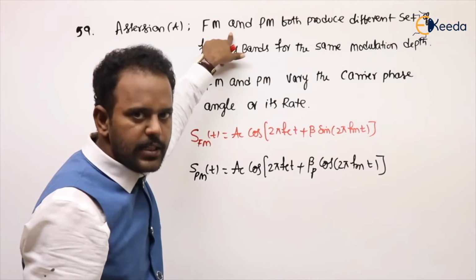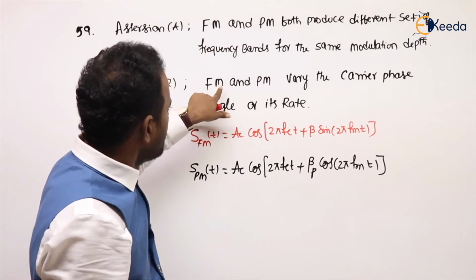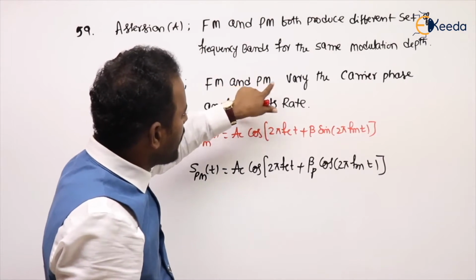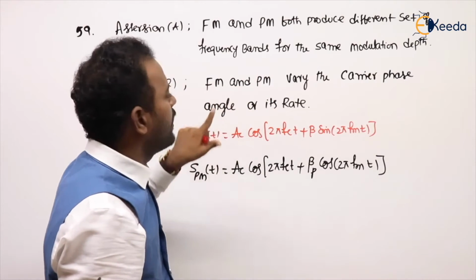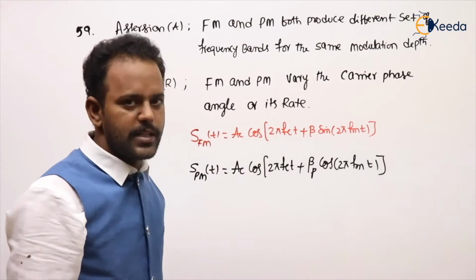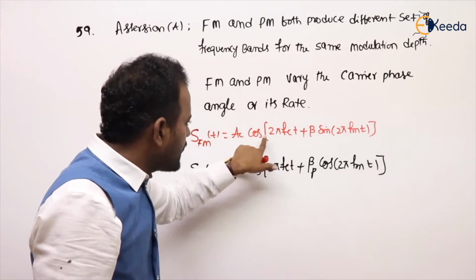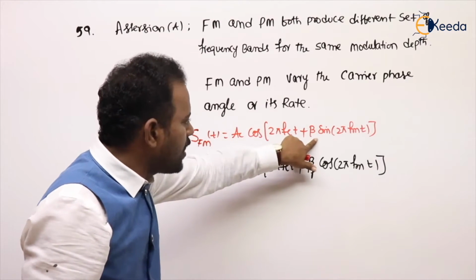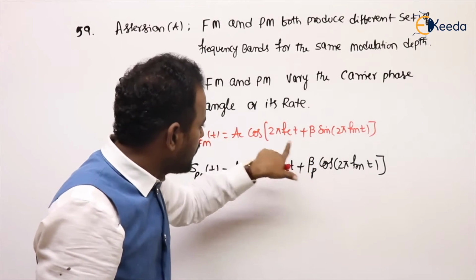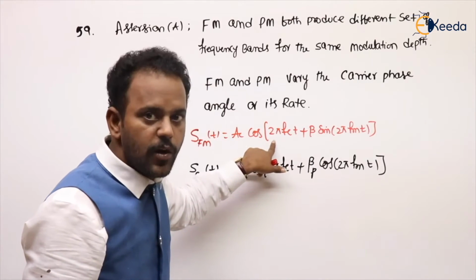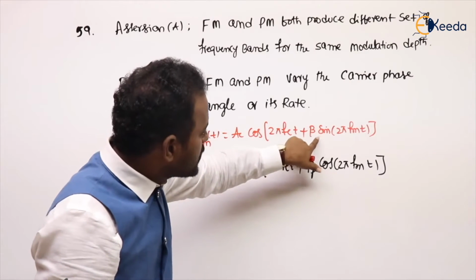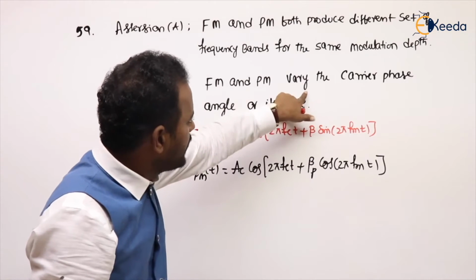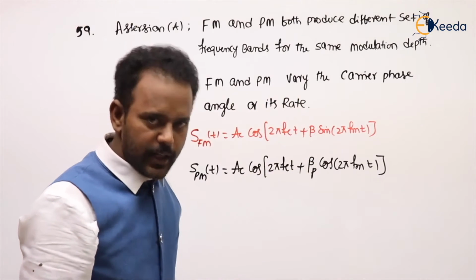The assertion is correct. What is the reason he is saying? Let's see. FM and PM vary the carrier phase angle. Phase angle or its rate, both are the same. Yes, here the carrier phase angle is called phase. And this term added to 2 pi fc t is called phase, students. Yes, this phase and this phase are different. Yes, the reason is also correct.